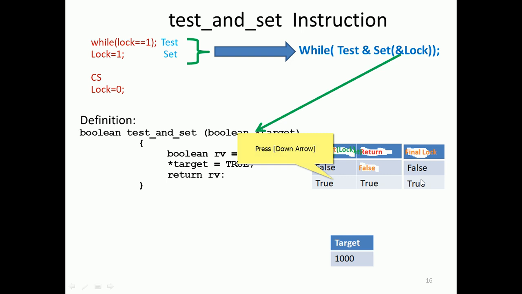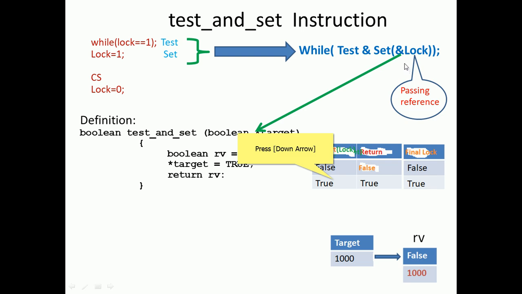For example, target is the pointer. Let's consider that 1000 is the address of the lock. In this location 1000 we have the value, which will be false. So in location 1000 we have false. If false is there, false will come; if true is there, true will come. With the help of this pointer variable we can understand that it is passing a reference with a variable.